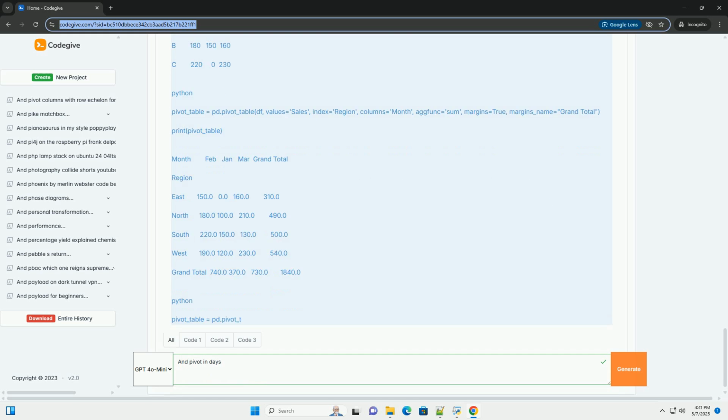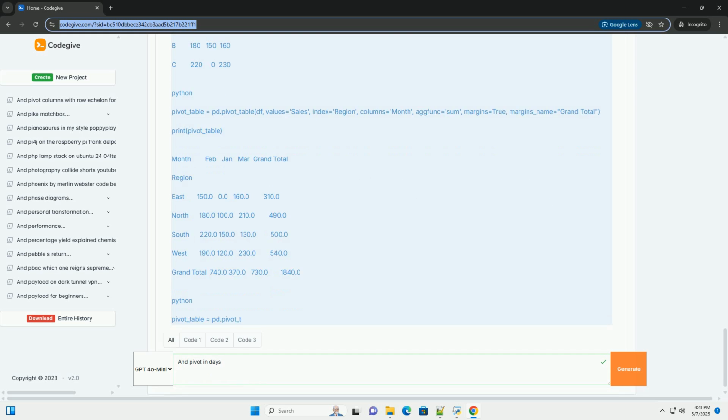16. Tips and best practices. Data cleaning. Ensure your data is clean and consistent before creating pivot tables. This includes handling missing values, correcting data types, and standardizing text. Choose the right aggregation function. The appropriate aggregation function depends on the type of analysis you're performing. Sum, mean, count, min, max, and custom functions are all useful in different situations.